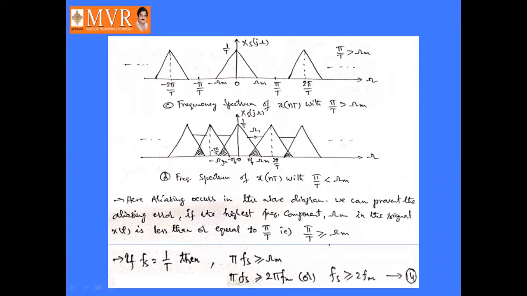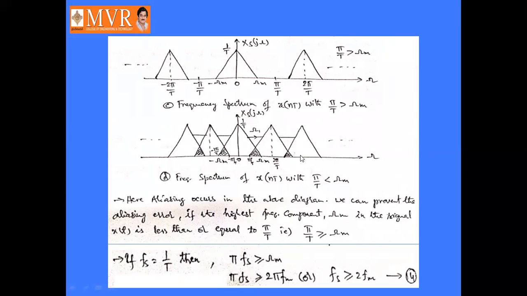This is called aliasing error, so here aliasing occurs. We can prevent this aliasing error if the highest frequency component ωm or fm in the signal x(t) is less than or equal to π/T, or π/T is greater than or equal to ωm. What is meant by aliasing error? There is an overlapping between the spikes. This is the overlapping area, and it is called aliasing error.